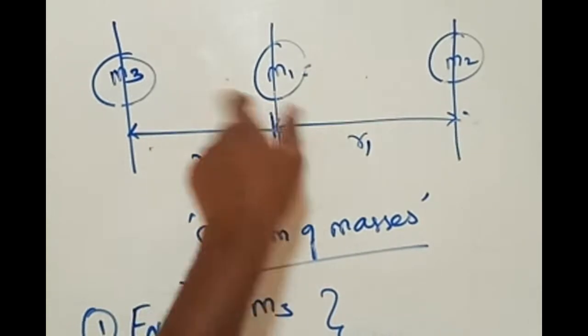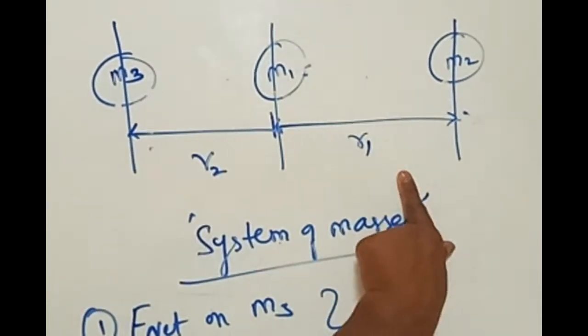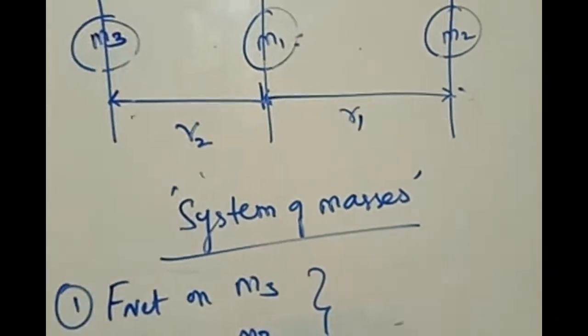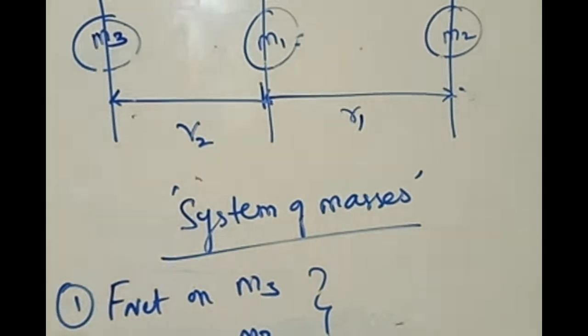Net force on M1, sum of this force plus sum of this force. Sum of these two forces. Can you do that? Just try to do. I'm just stopping here. I'm just giving you some work. For this situation, try to find net force on all the three masses.